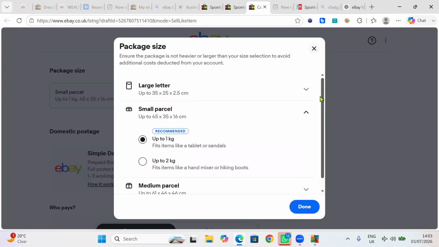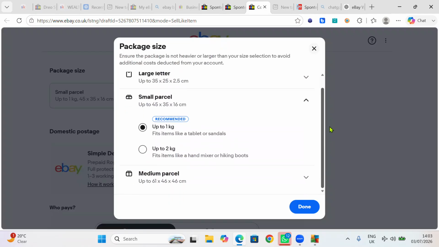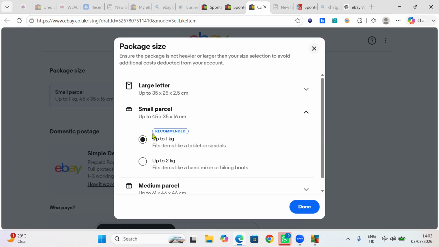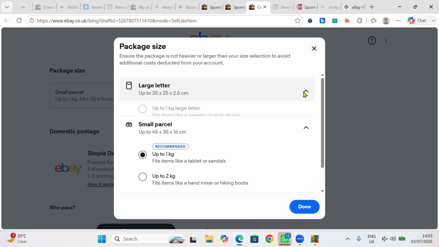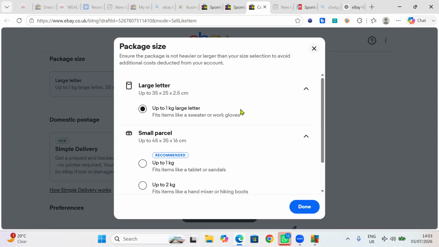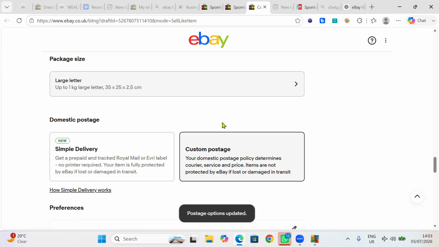And you know what? If you want to drop ship, you can actually check. But I'm going to put small parcel, small after 1 kg. That thing is not even after 1 kg. I'm just going to say large letter after 1 kg because it's very small. Then I'll click done.